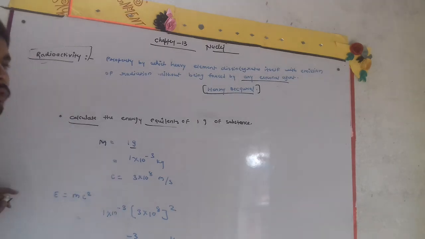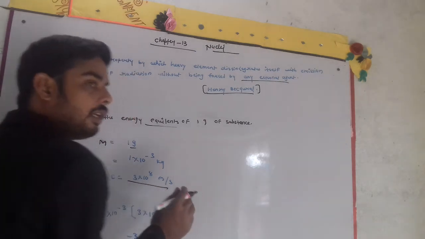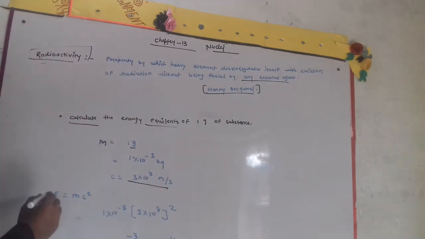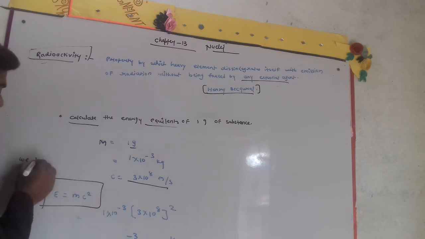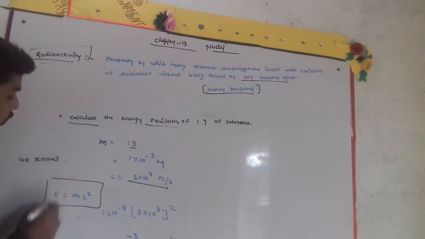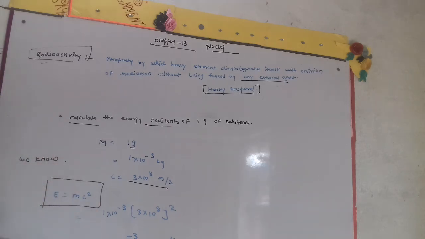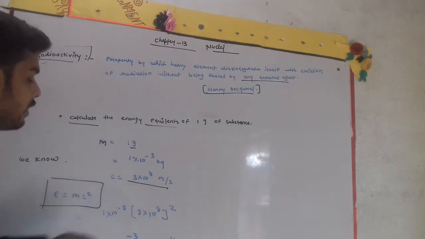We know that the speed of light c is 3 into 10 to the power 8 meter per second. By Einstein's mass-energy equivalence equation, we must remember the formula E equal to mc square, where m is the mass and c is the speed of light.